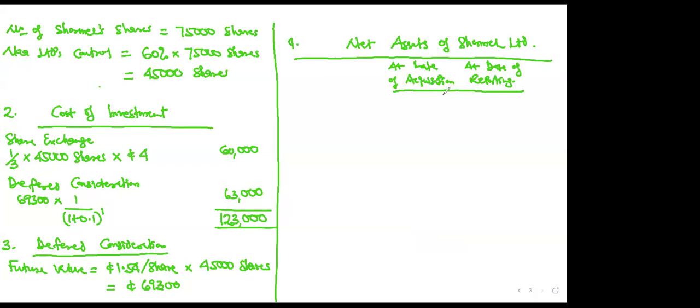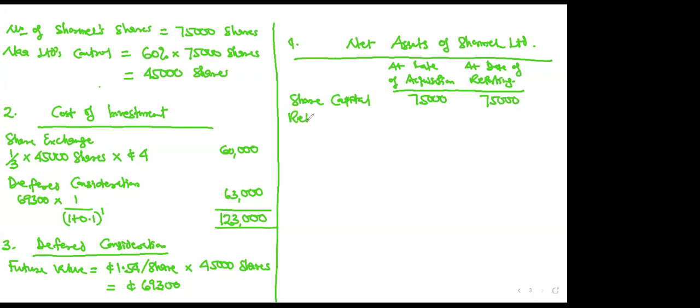So net assets is equity. Now, this is not a statement of financial position where you can see the equity figures. So you need to be very tactical. Let's see how we will be able to do that. We know the first component automatically must be share capital, right? Now, share capital. They told us Shome had 75 million shares. Since they didn't tell us how much the shares were denominated on quotation, it is assumed to be 1 cedi. So 75,000 times 1 cedi will give you 75,000. That means the share capital is 75,000.